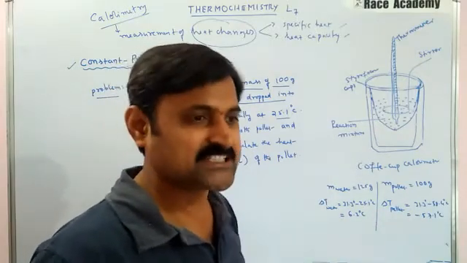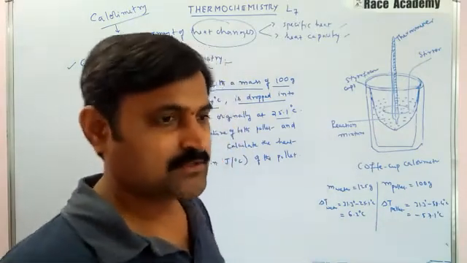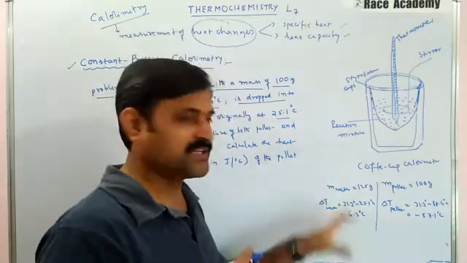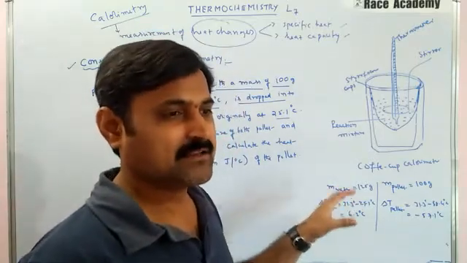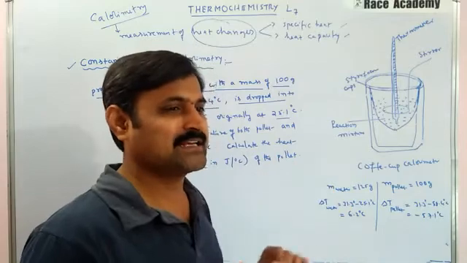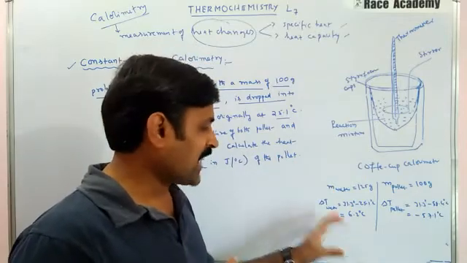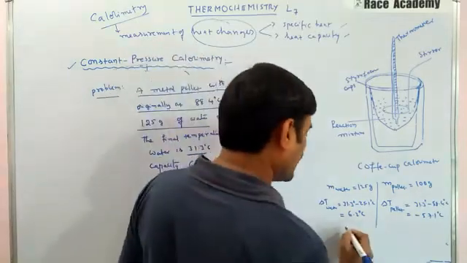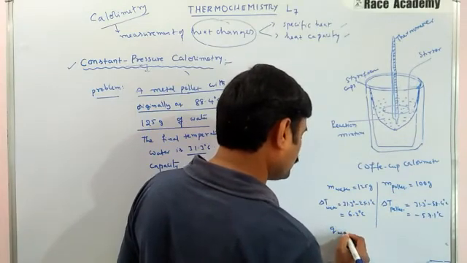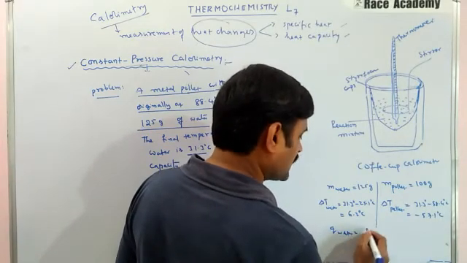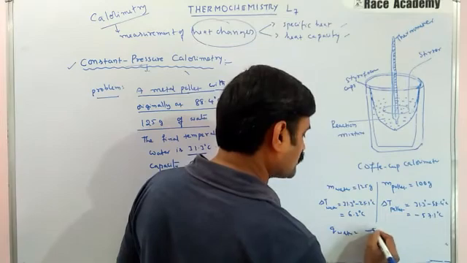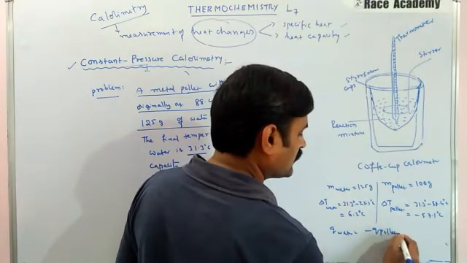So water is surroundings, pellet is system. From this, we can easily calculate the Q value of water, and that will be equal to minus Q value of the pellet.